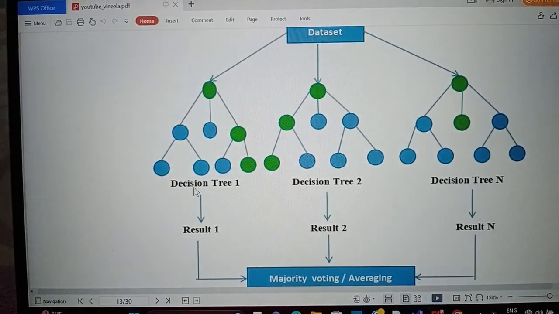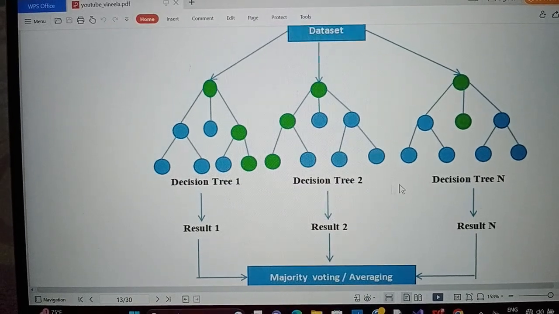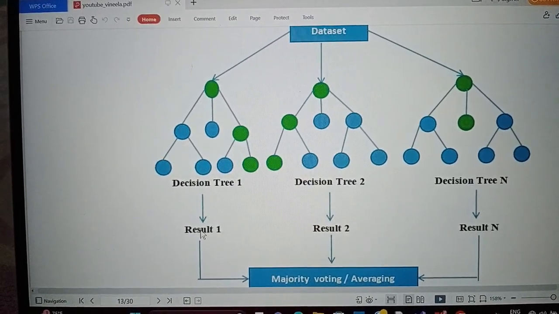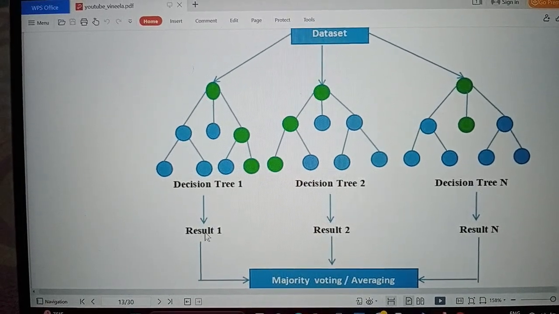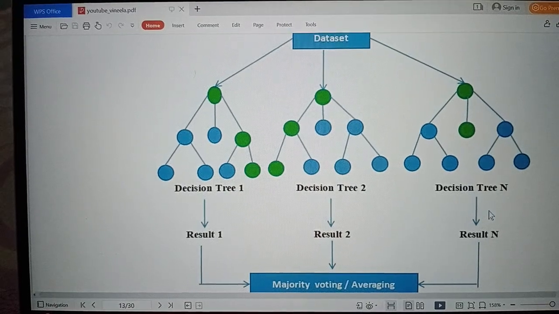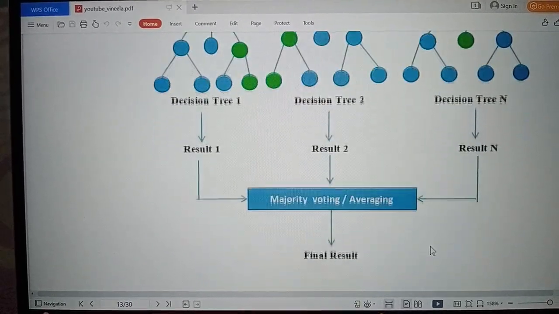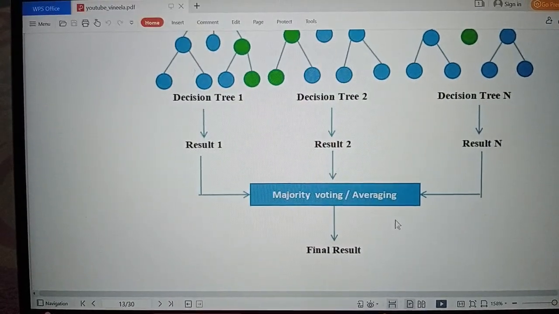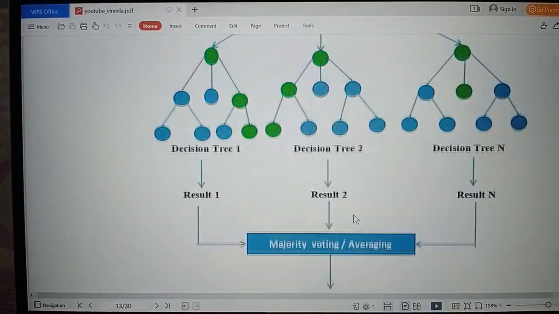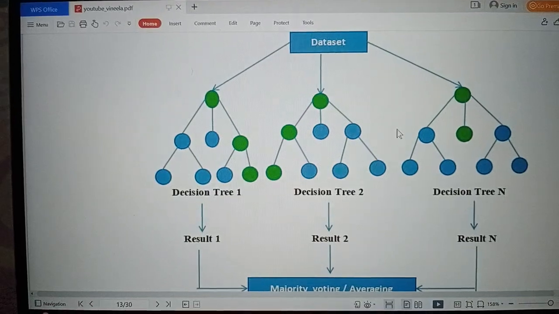This is decision tree 1, decision tree 2, decision tree n. We will get a result from decision tree 1, that is result 1, decision tree 2 gives result 2, and so on up to decision tree n, result n. The majority vote or averaging will give you the final result. So this is the construction of random forest.